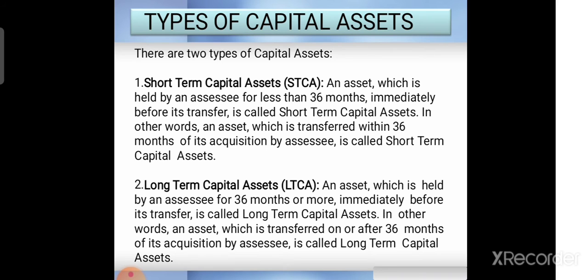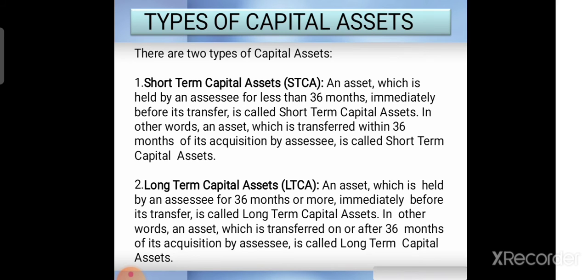Then there are certain types of capital assets. Based on time or duration, assets have been classified under income tax. There are two main classifications of capital assets. The first type is short-term capital assets. An asset held by an assessee or taxpayer for less than 36 months immediately before its transfer is called a short-term capital asset.